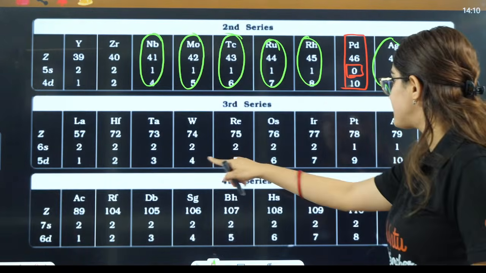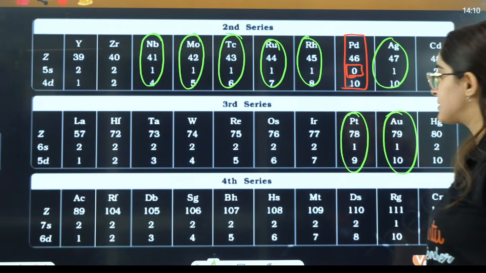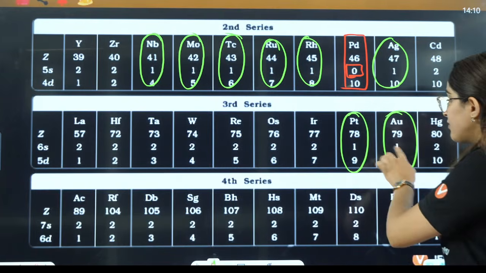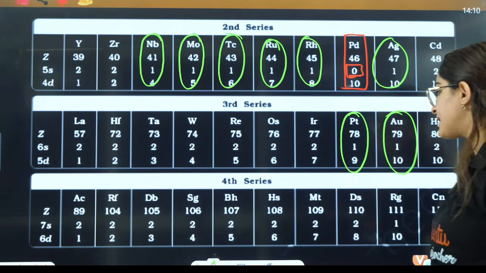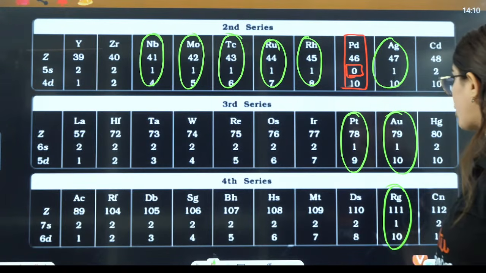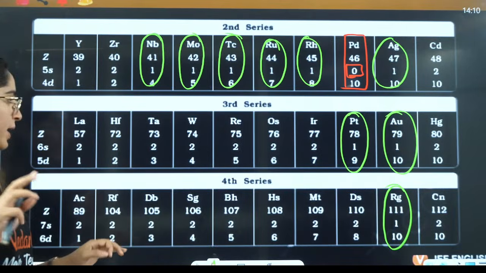Others have the same. After that, platinum and this is Au. They both have 1 electron here, right? Then in this case, you have only this one which has 1 electron here. So I have just listed down all the exceptions, okay?